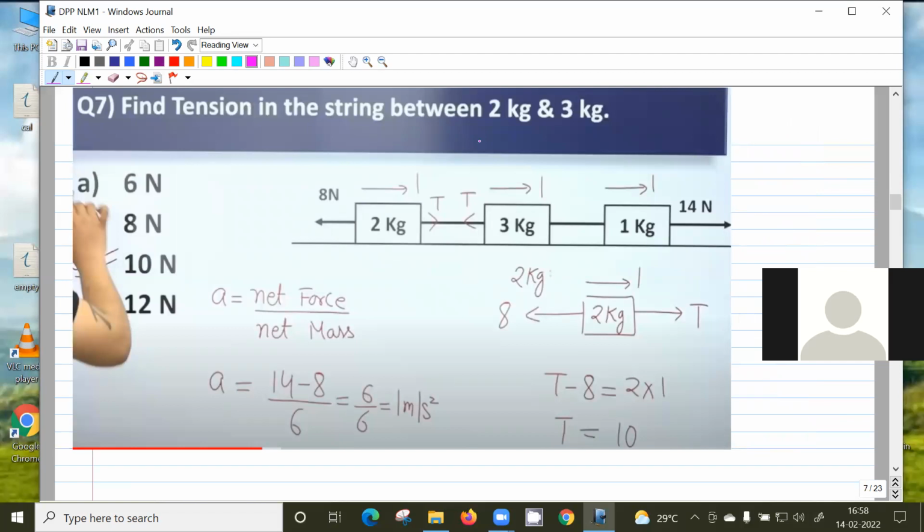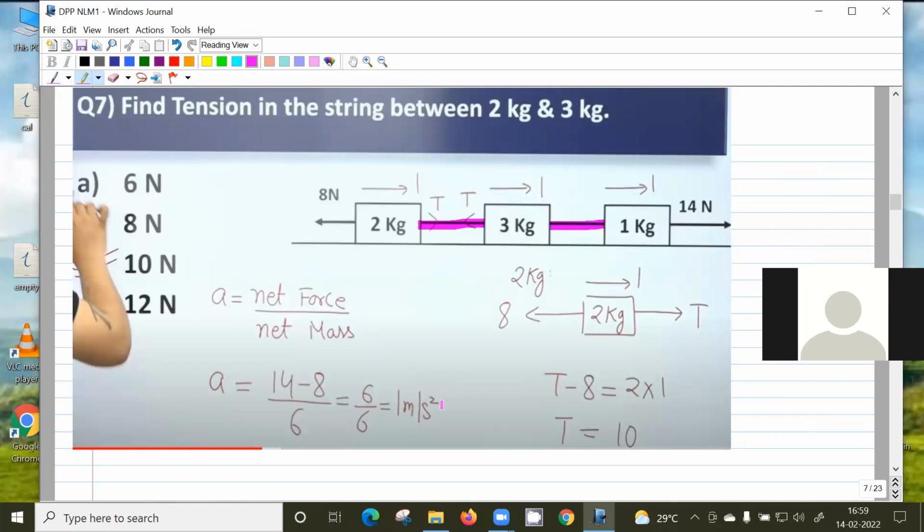Find the tension in the string between 2 kg and 3 kg. So this tension you have to find out. This is also very simple, right? The tensions will be different, this is a different string, right? The tension here will be T1. Here we are just applying a force. There is no string here. So there are two strings with two different tensions.